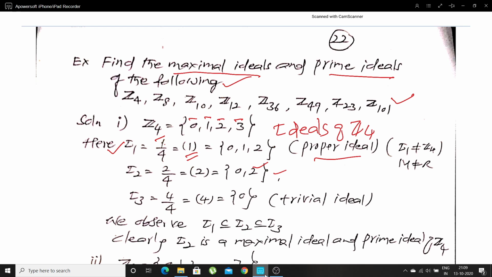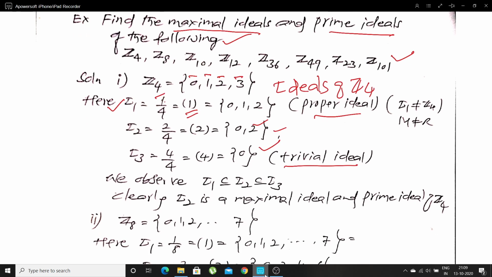Generated by 4 can be written as 4 divides 4. Since the remainder is 0, we get only one element, that is 0. We call this one the trivial ideal, and the first one is the proper ideal.